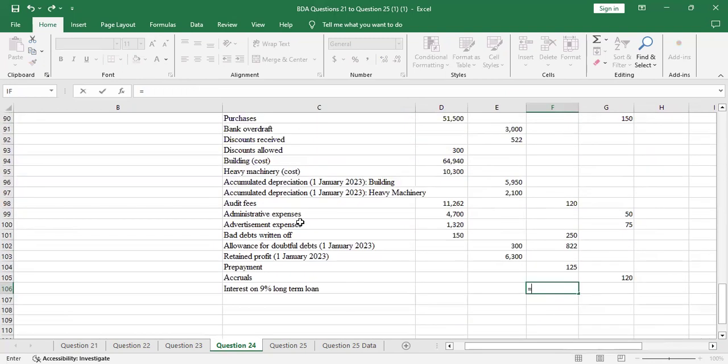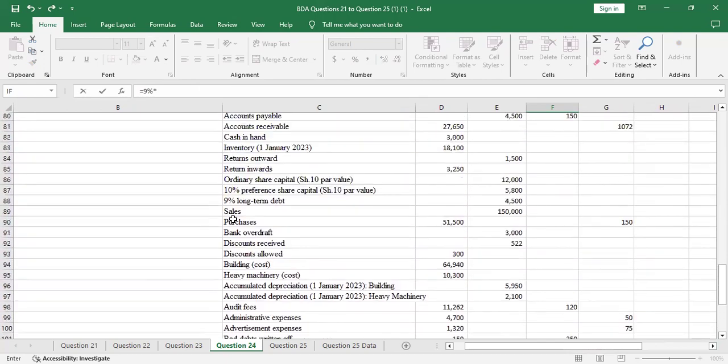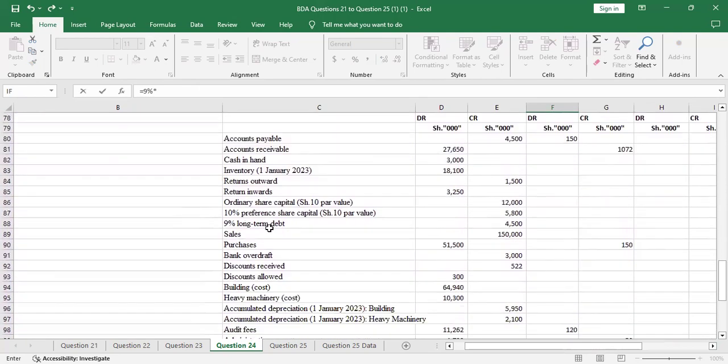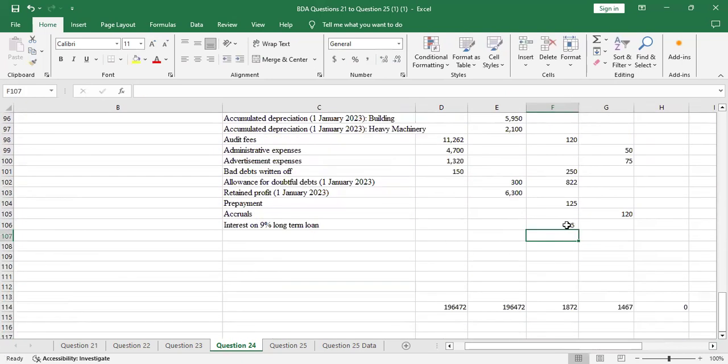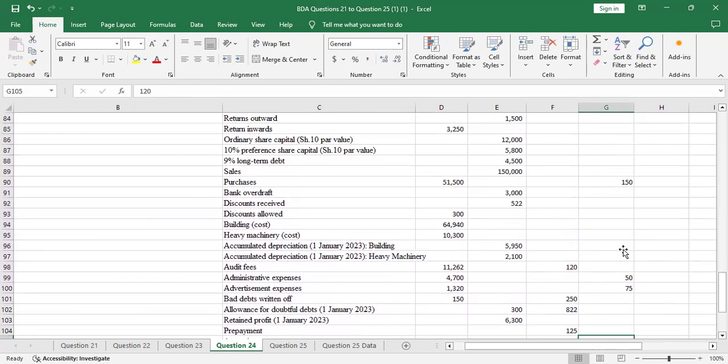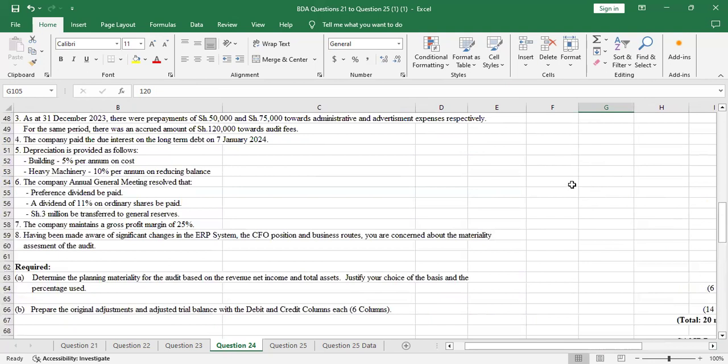It was 9%. So you take 9% and multiply by the interest amount, the 9% long-term debt. So the interest amount was 4,500. And this 4,500, you'll credit it on the accrual. So I'll add it to the 120, which is already in the accrual. Let me add separately so that I can change the value.